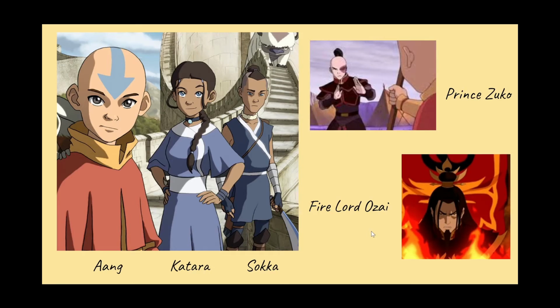I'll be explaining developmental networks using the characters from Avatar the Last Airbender. Firstly, we have Aang, the Avatar and master of all four elements, whose goal is to defeat the Fire Lord. Then we have Katara, a waterbender from the Southern Water Tribe. Next we have Sokka, who is Katara's older brother.